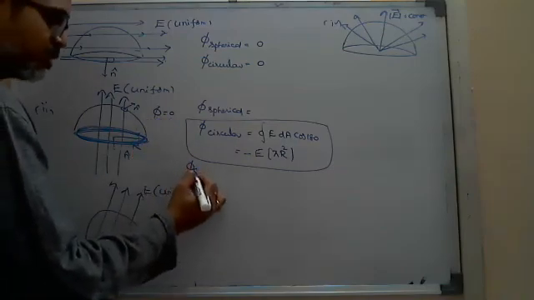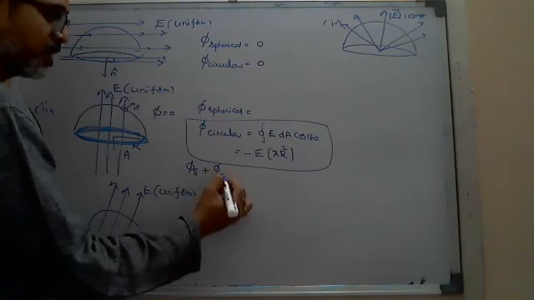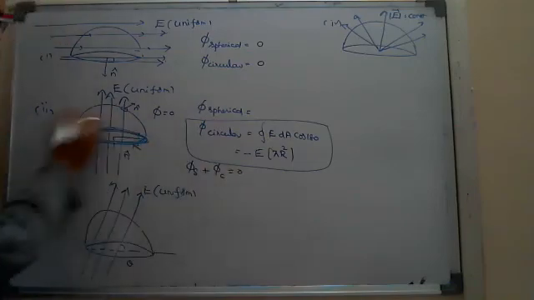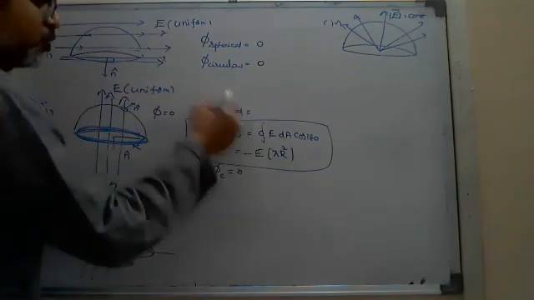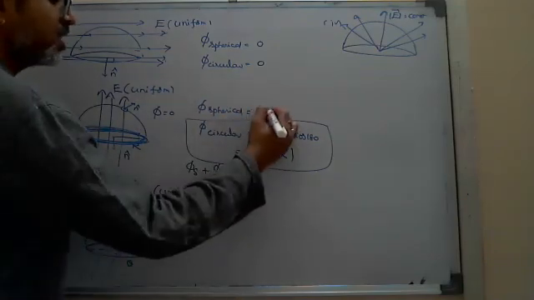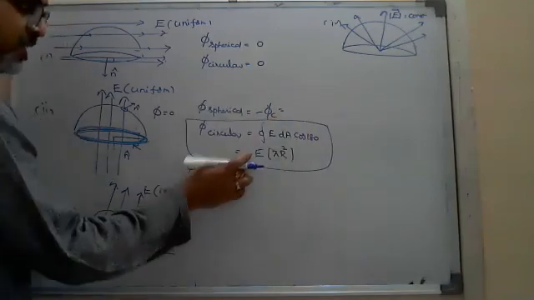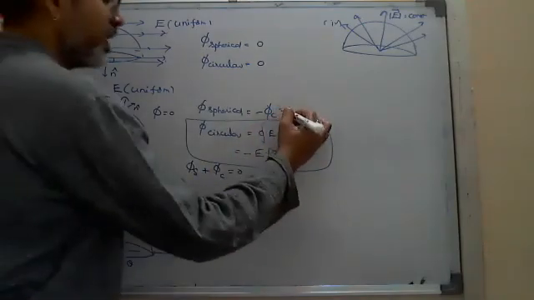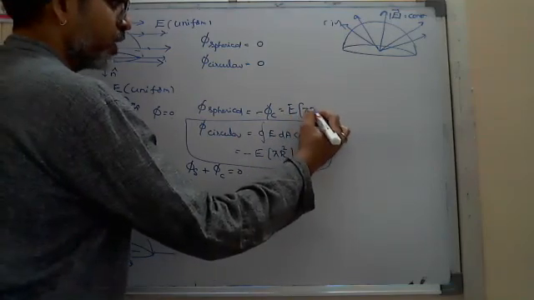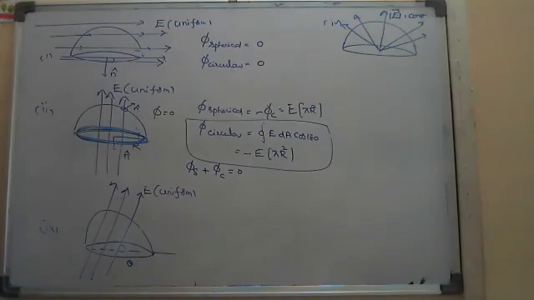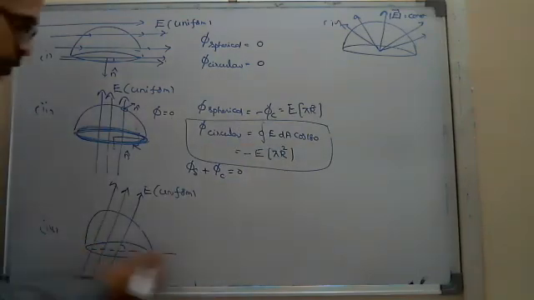That means flux through the spherical plus flux through the circular is 0. The flux through the circular I already know, so flux through the spherical is minus of flux through the circular, minus of minus, that is E into pi r square, not 2 pi r square. So the flux through the spherical surface is plus E pi r square, and through the circular it is minus E pi r square.